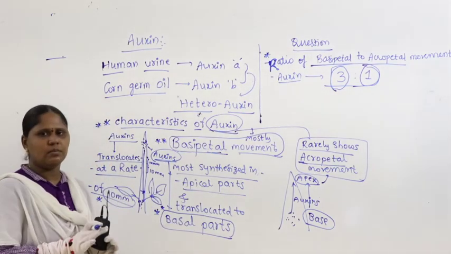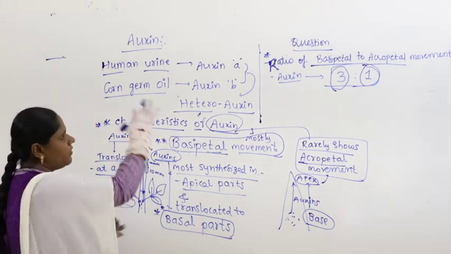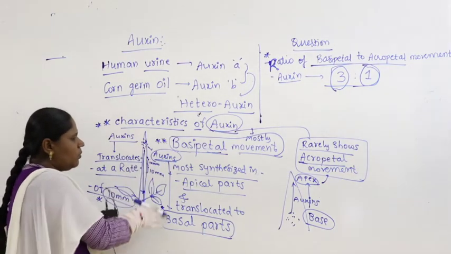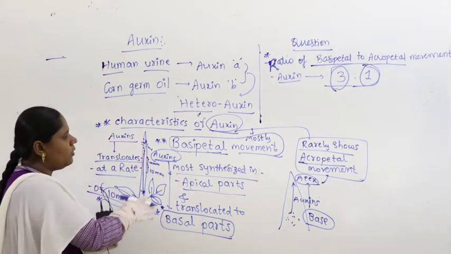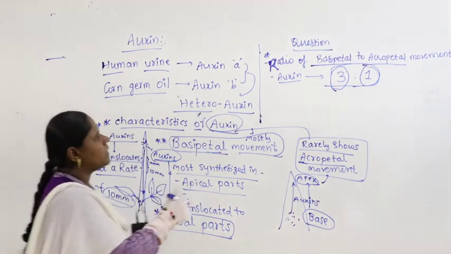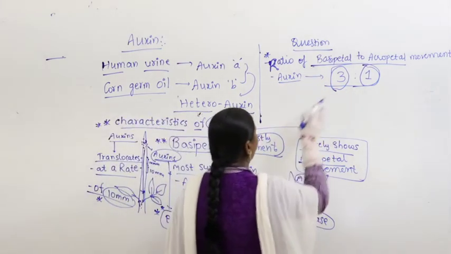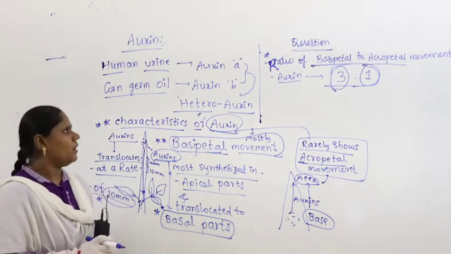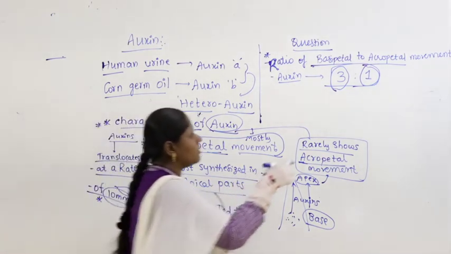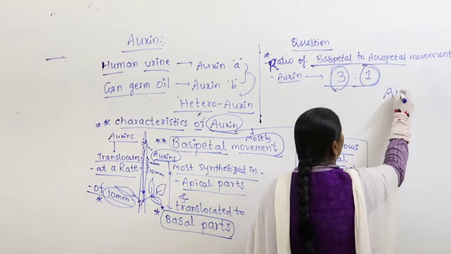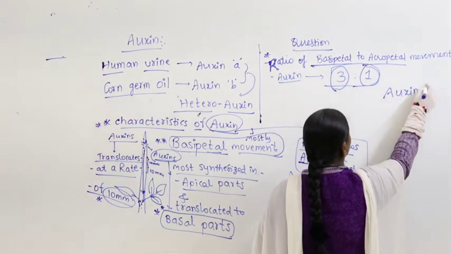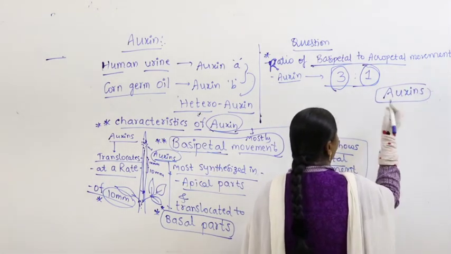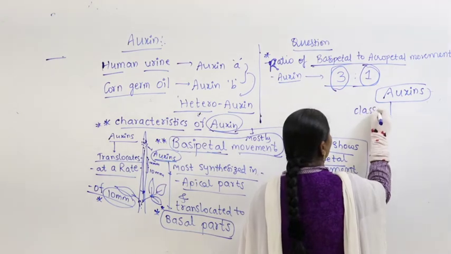Okay, so this is nothing but the complete discovery of auxin. How it will move, from where to where it will move, mostly what, and what is the ratio from basipetal to acropetal. So this is nothing but the discovery of auxin. Now if you look, auxin has so many compounds. Generally they are classified into 2 types.